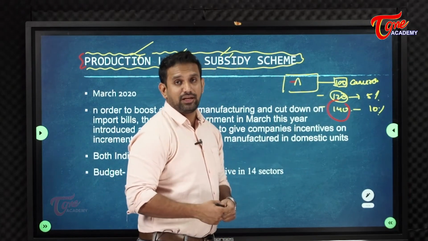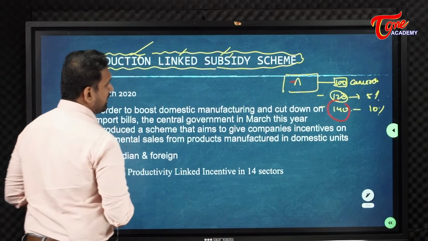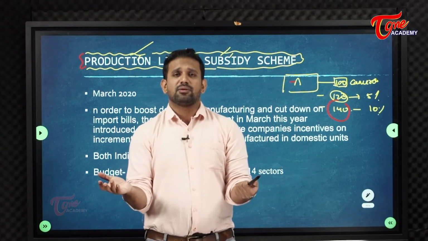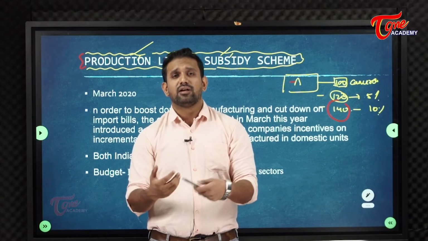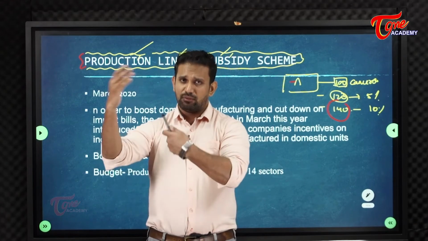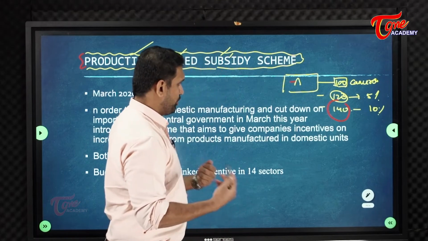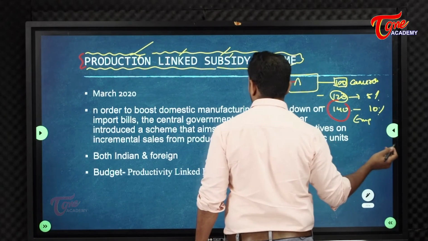Incremental sale, remember this point. The more you produce, the more domestic demand of the country would be met, and if you produce more, more exports you can do. And also, more production will lead to more employment.